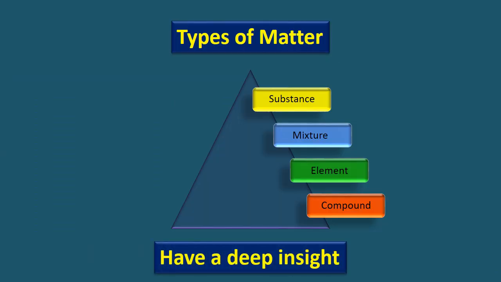Let's have a deep insight into these materials on the particles level, that is, on a very small scale. One thing to be noted in the figures to come is that a particular color represents atoms of a particular element. So you will find atoms of as many elements as different colors.